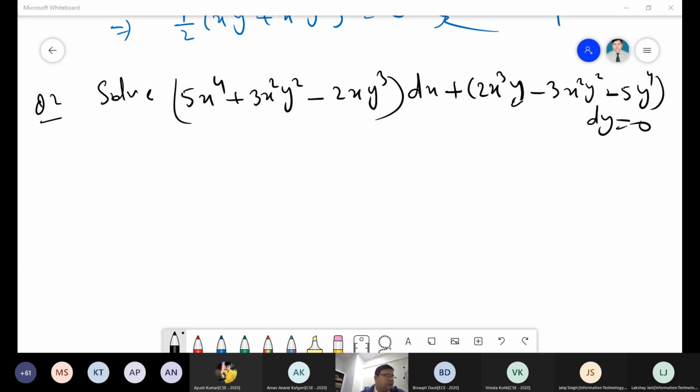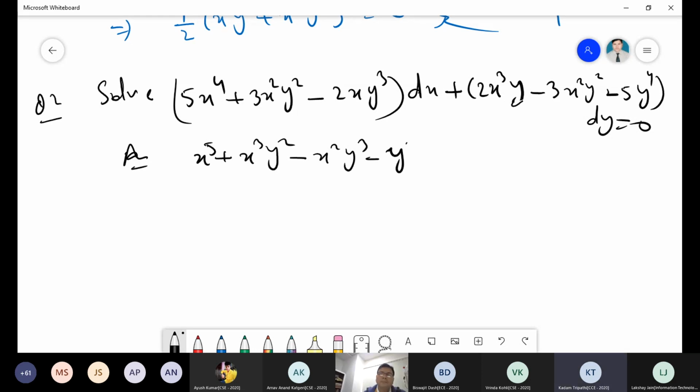So, Kadam, what is the answer, please? Is it an exact form? Yes, sir. Exact, no? So what is the answer? X to the power 5 plus x cube y square minus x square y cube minus y to the power 5 is equal to c. Correct. So everyone got the answer, no? Yes, sir. Okay, very fine. Very good. Question number 3.